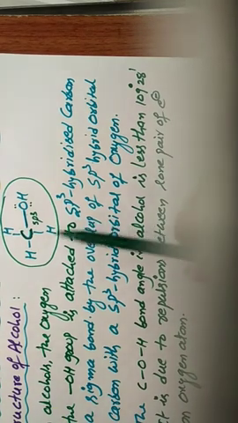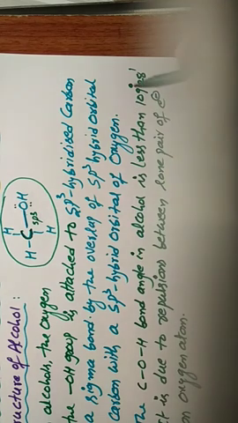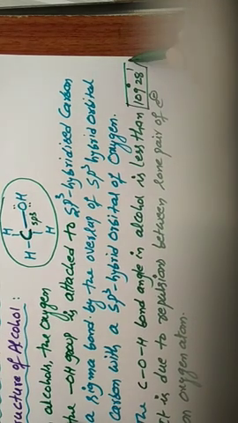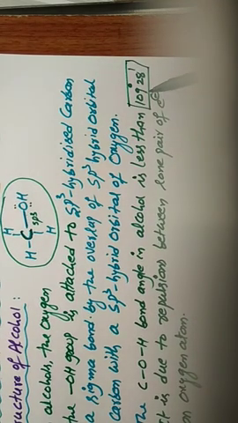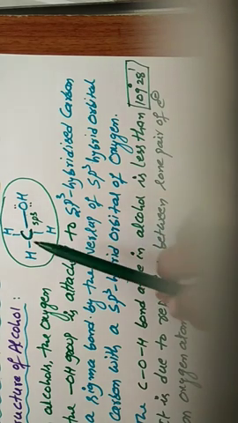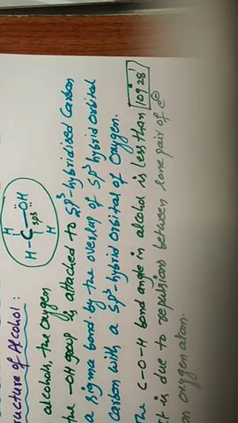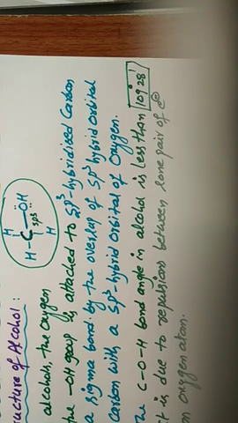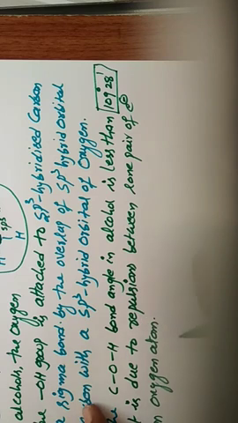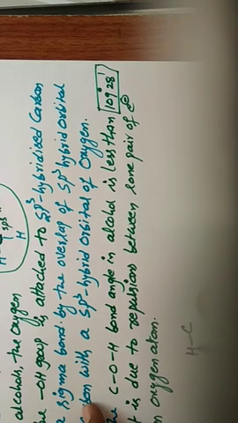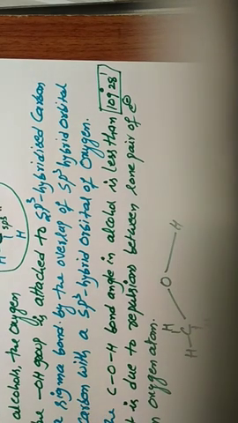Generally, if any molecule is involved in sp3, the bond angle should obey 109 degrees 28 minutes. Here also carbon is involved in sp3, but the bond angle is not equal to 109 degrees 28 minutes; it is less. What is that value? 108 degrees 5 minutes. It is shown in the diagram: this is CH3, this is O, this is hydrogen.